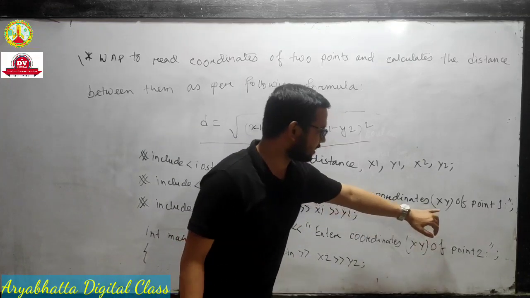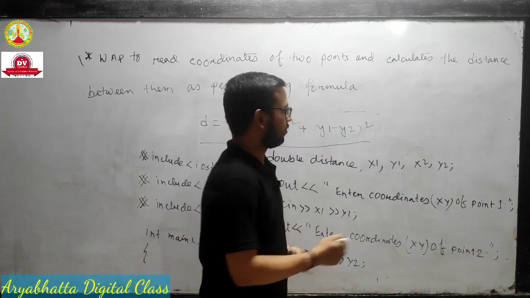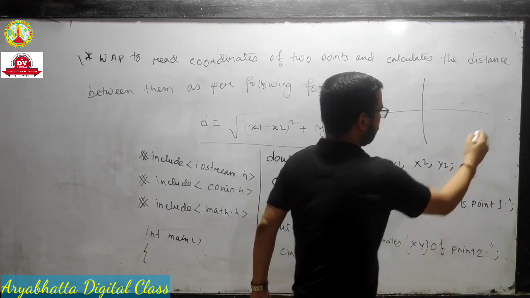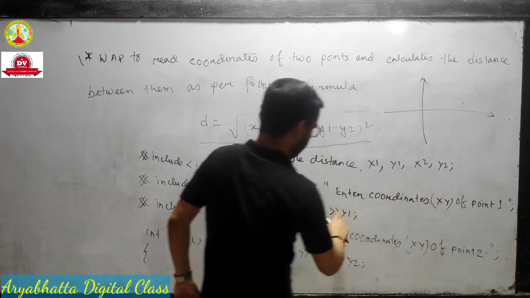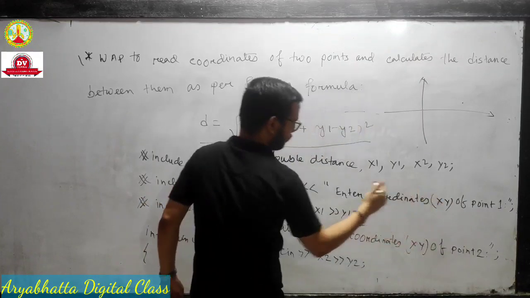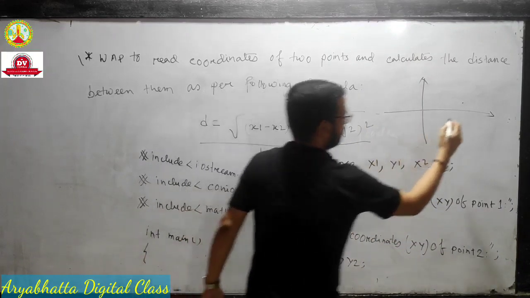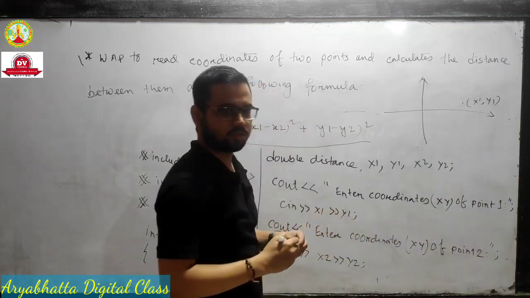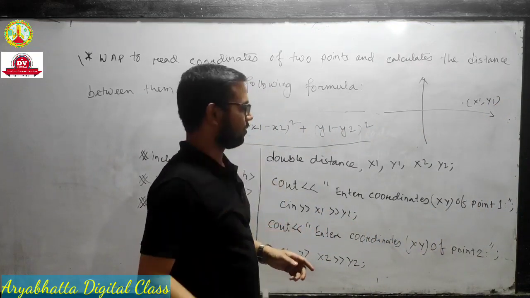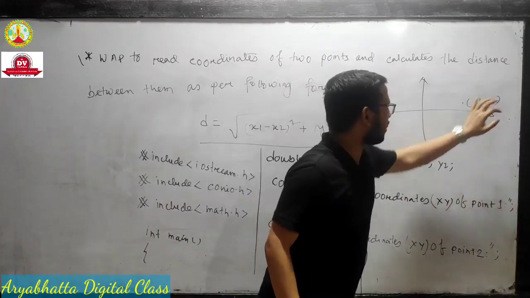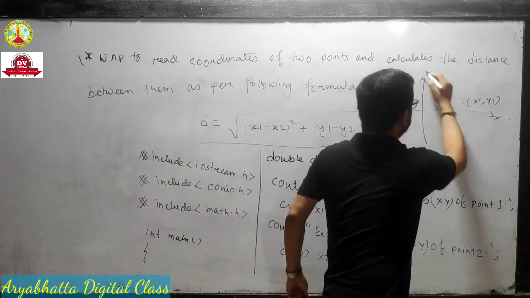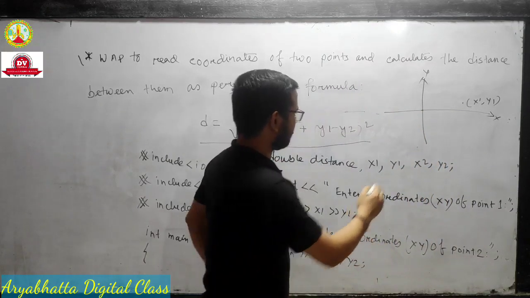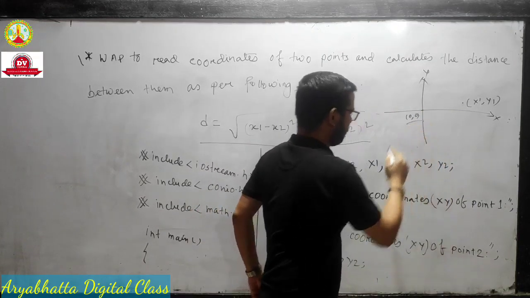This is for input. Enter coordinates x, y of point 1. Suppose this is point 1; we take the coordinates x1, y1. This is the first coordinate of point 1. This is the x-axis, this is the y-axis, and this is the center, which is always 0, 0.